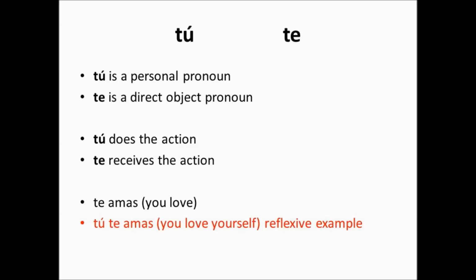It's just that in English, we don't have two different words for this. It's you and you. So there's you, the personal pronoun, and there's you, the direct object pronoun. So that can confuse people at times because it's the same word, but they're used in different ways. And that's the difference between tú and te.